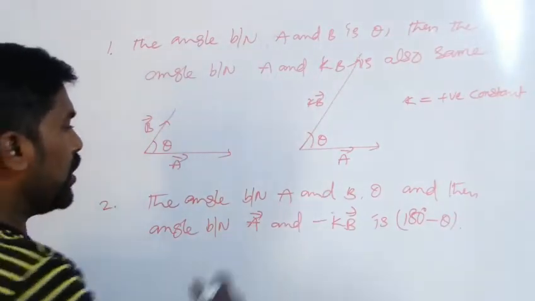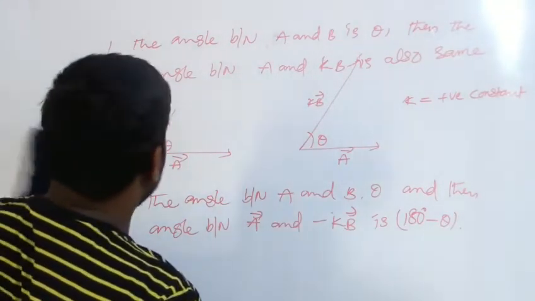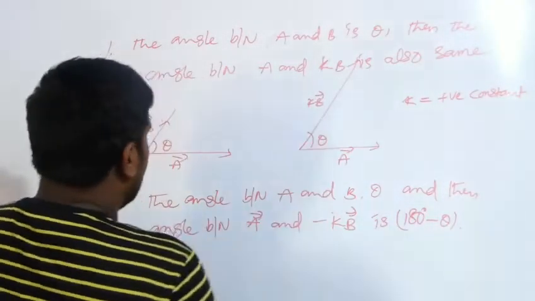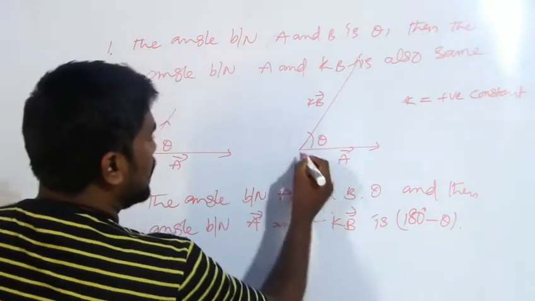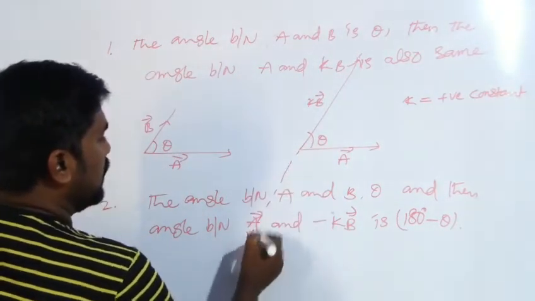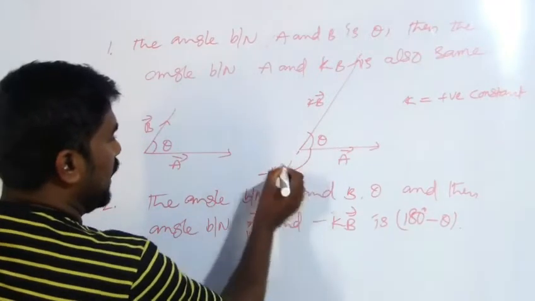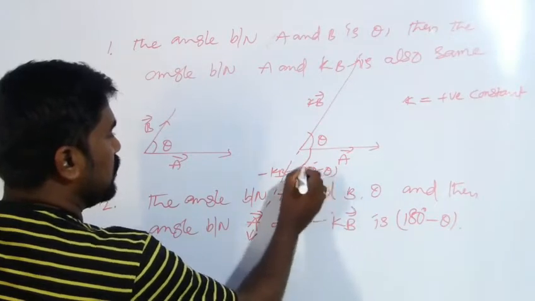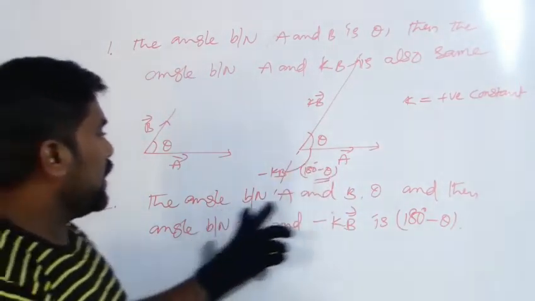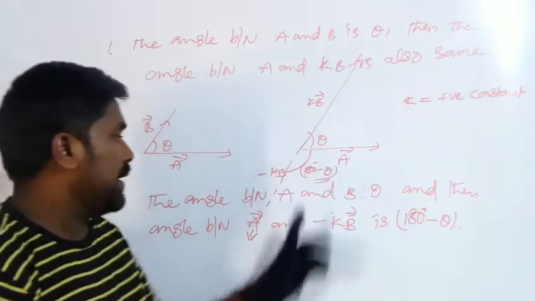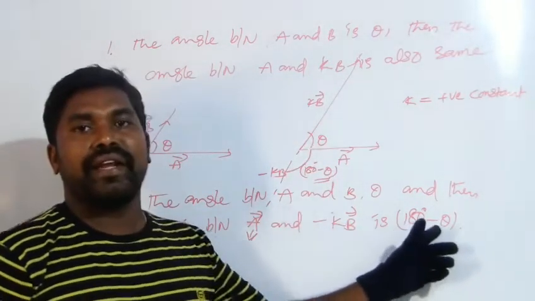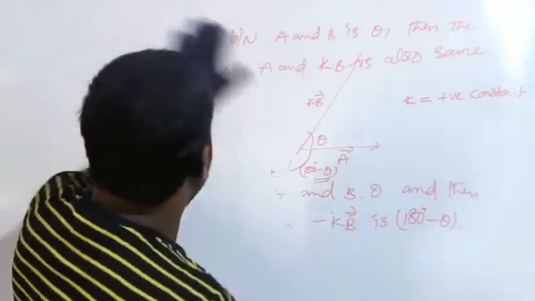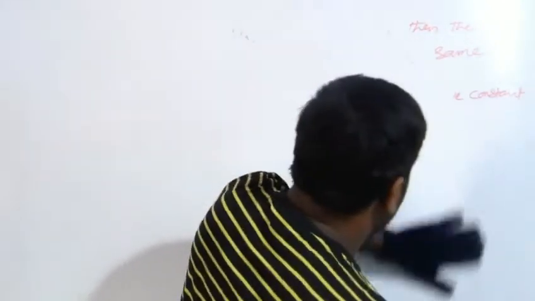So how can we write that? Here there is A comma B, A and B. We can write that minus KB is nothing but extending the B vector, it is minus KB. Then the angle between A and minus KB is equal to 180 minus theta. So here A comma B has the theta value, and A and minus KB has the 180 minus theta value. These are the very important steps we need to find the angle between any two vectors.